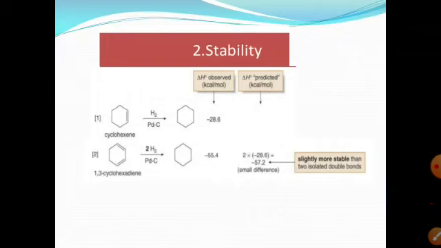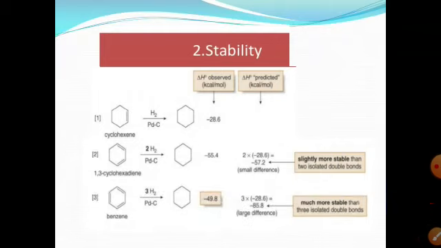So if we have three double bonds and three alternate single bonds, the heat of hydrogenation should be 3 times that of a single double bond. So it should be 28.6 multiplied by 3. It is a predicted value. So if we have benzene, which is just like 1,3,5-cyclohexatriene, 3 double bonds are present.